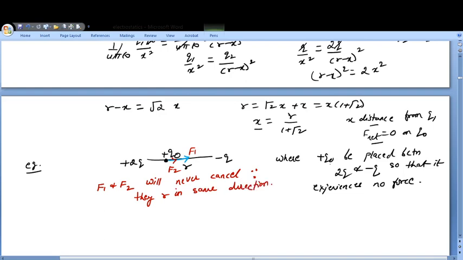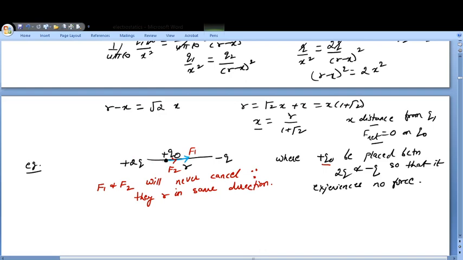Thus, where Q naught should be placed so that it experiences no force, nowhere you can place this. So between 2Q and minus Q, you cannot keep this charge Q naught such that it experiences no force.